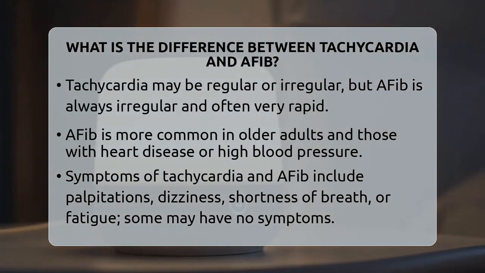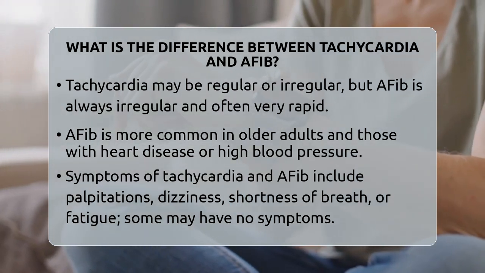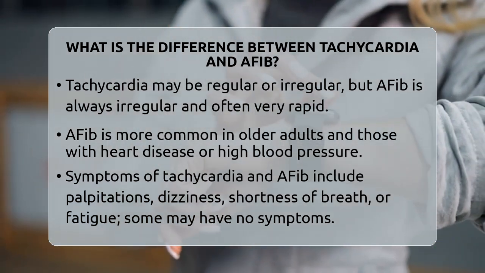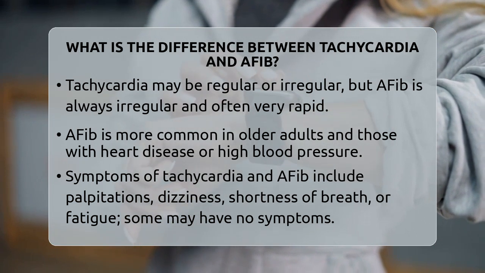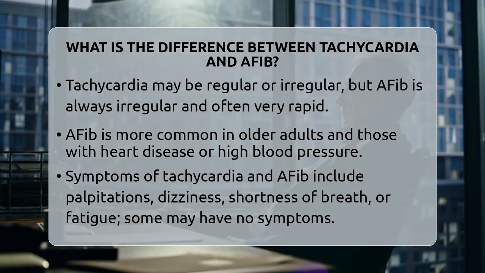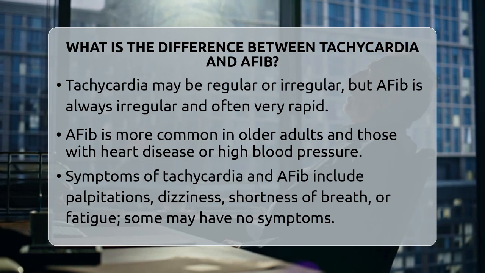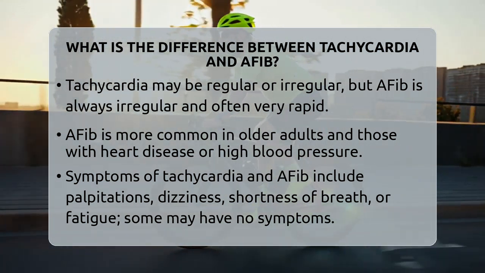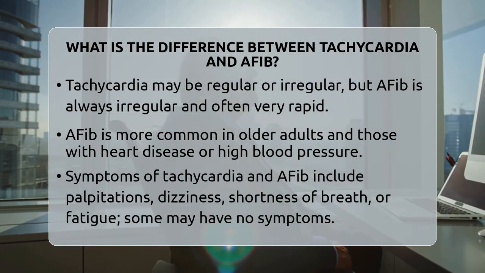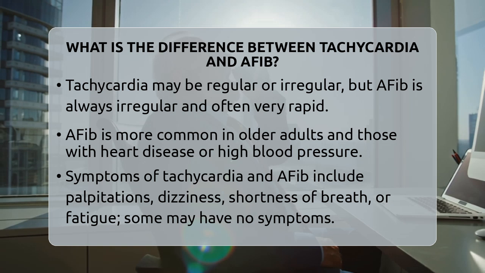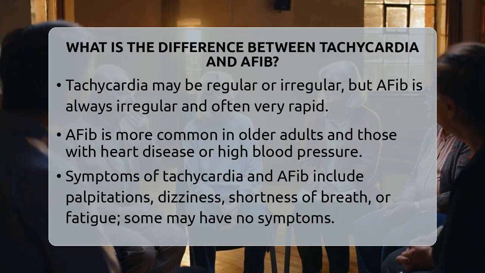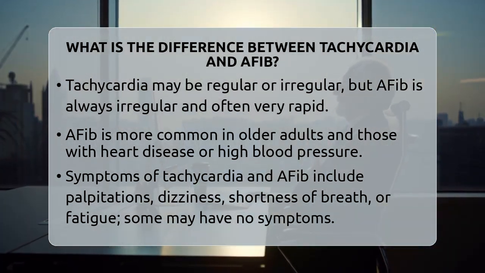When it comes to stroke risk, AFib is a major concern. Because of the irregular and inefficient contractions, blood clots are more likely to form in the atria. If a clot travels to the brain, it can block blood flow and cause a stroke. That's why people with AFib often need blood thinners or anticoagulants to reduce this risk. Other types of tachycardia, like supraventricular tachycardia or ventricular tachycardia, usually do not increase stroke risk unless AFib is also present.